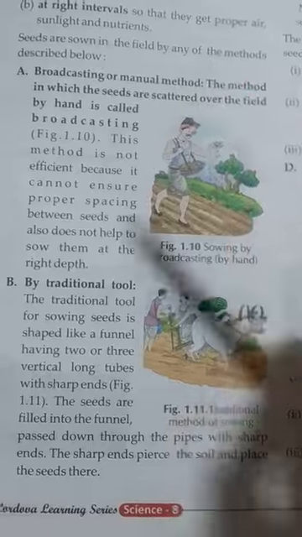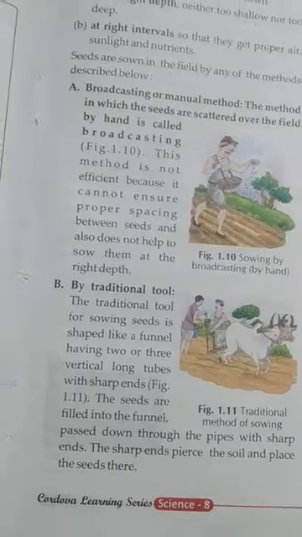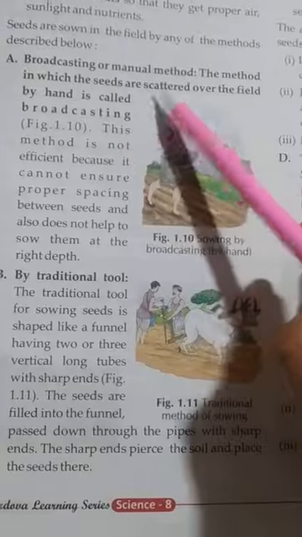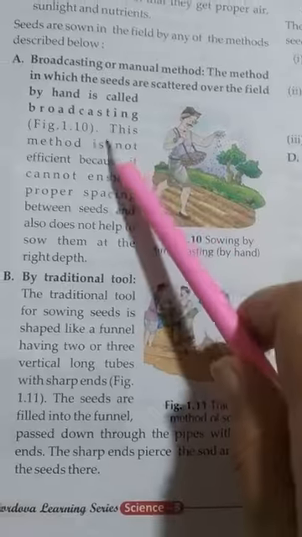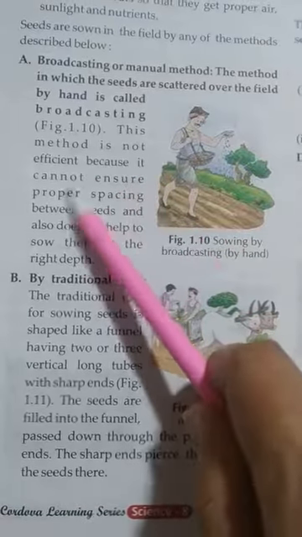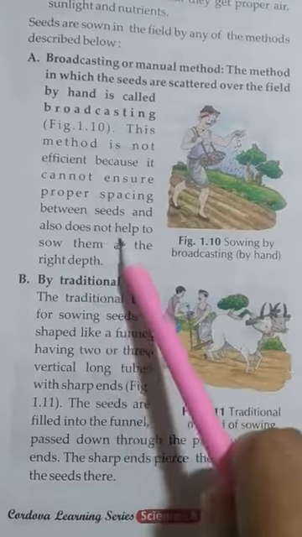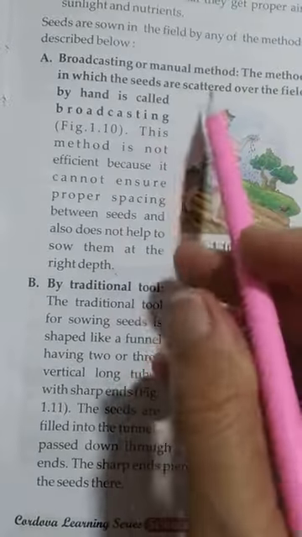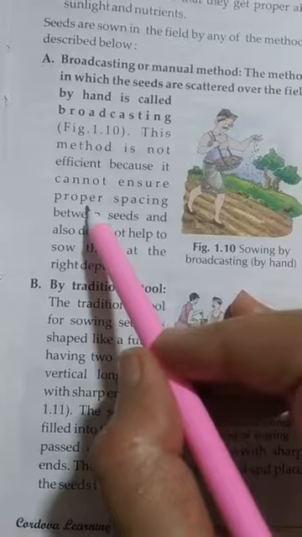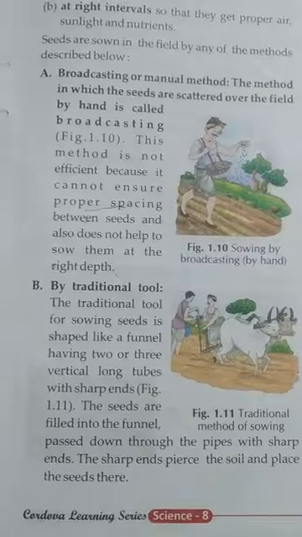In this one, the seeds we will scatter inside the field. Then after scattering, the seeds will grow. The method in which seeds are scattered over the field by hand is called broadcasting, and this method is not efficient because it can't ensure proper spacing between seeds and also does not help to sow them at the right depth. This is the disadvantage of broadcasting, that we can't ensure proper spacing between the seeds.